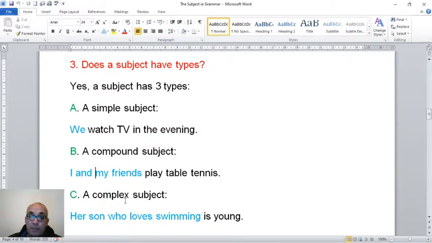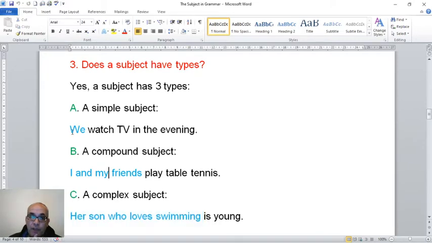A complex subject, this is the complex subject. Her son, who loves swimming, this is the subject, is, this is the verb, and young, this is the complement, which means what completes a sentence. So the subject here, how many words? 1, 2, 3, 4, 5. So it's a complex subject. And also we use who, and who is a relative pronoun. And if you use who, it means your sentence is complex.